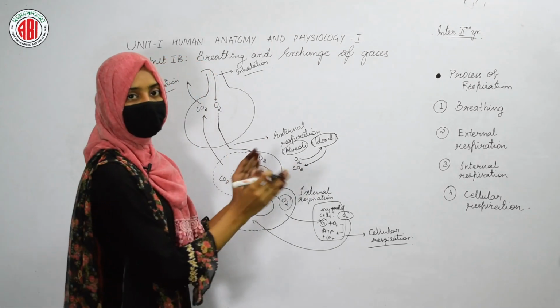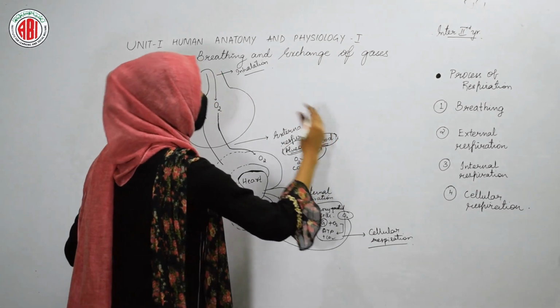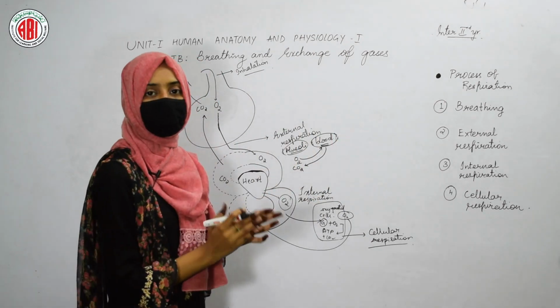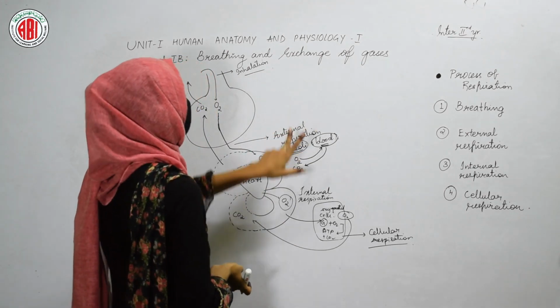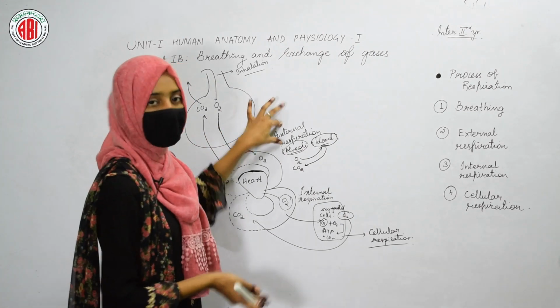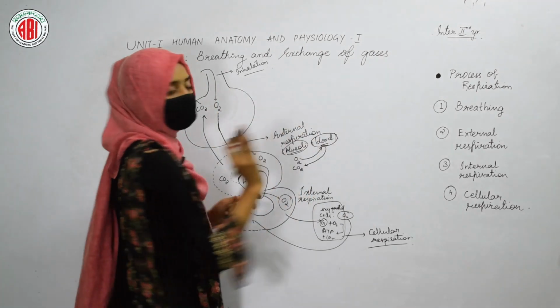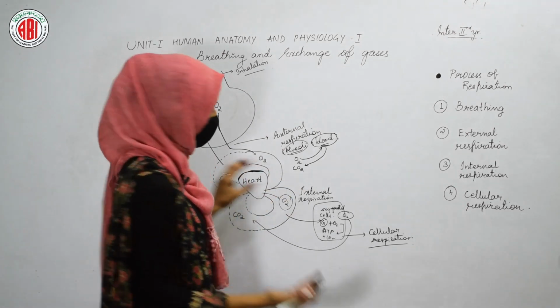This is how the exchange of gases takes place between the alveoli and the blood. This type of exchange between the alveoli and the blood capillaries is called external respiration.